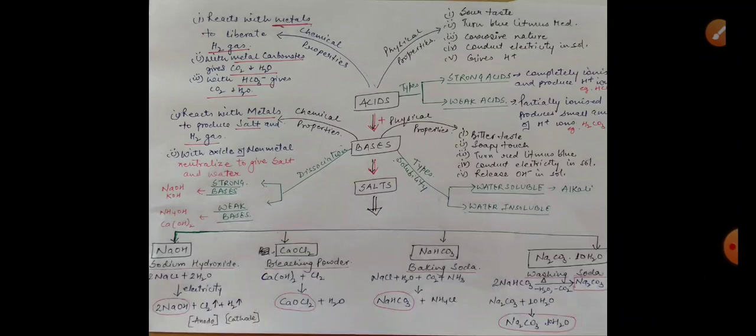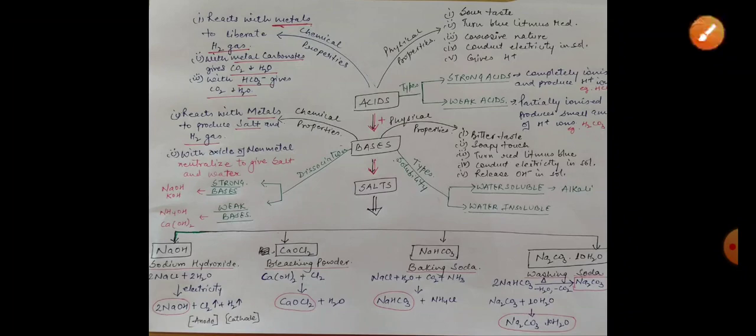When baking soda is heated, sodium carbonate is formed, and when this sodium carbonate reacts with water, it forms washing soda. So these are the four members of the salt family which we have to discuss.